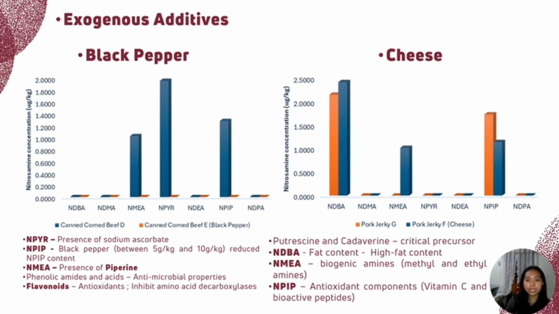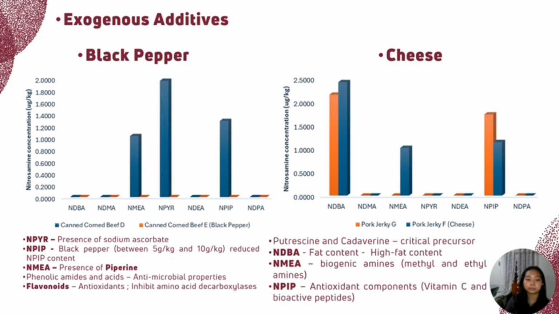Next is the cheese. The data demonstrated the concentrations of NDBA and NMEA increased, while NPIP concentration decreased. The observed nitrosamine variations can be attributed to multiple compositional factors within the cheese. Secondary amines found in cheese interact with the nitrites, facilitating the nitrosamine formation. Biogenic amines, particularly putrescine and cadaverine, serve as critical precursors in the chemical process. Fat content in cheese significantly influences the nitrosamine dynamics, where NDBA formation correlates with high fat content. NMEA originates from the methyl and ethylamines inherent in biogenic amine structure. NPIP formation is inhibited by cheese antioxidant components, including vitamin C and bioactive peptides.